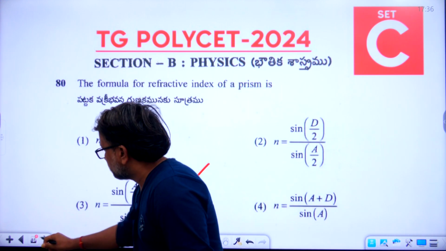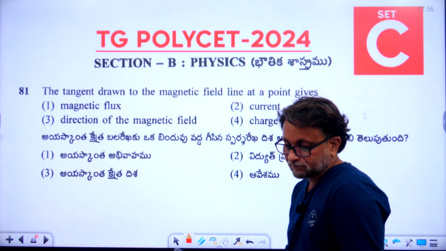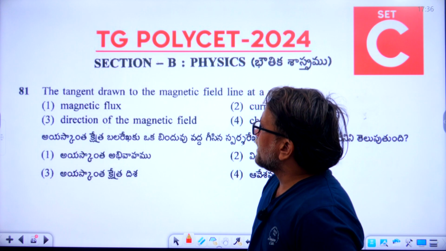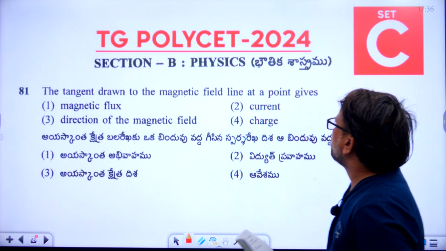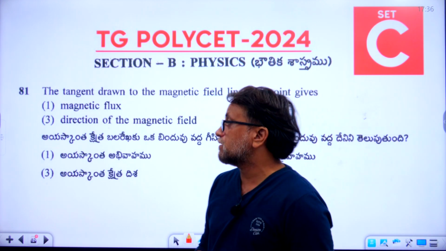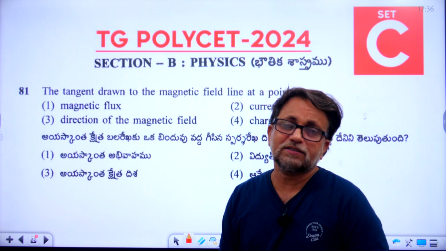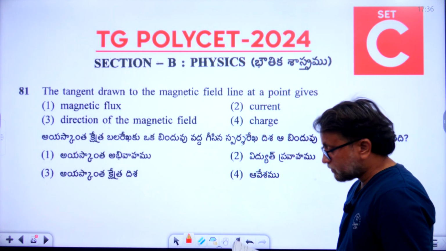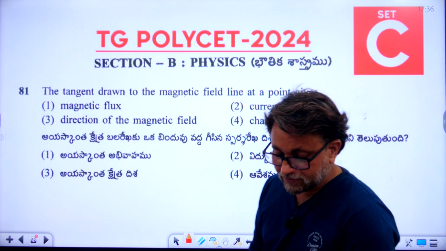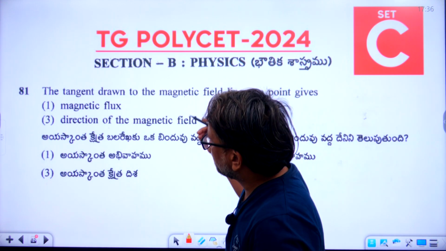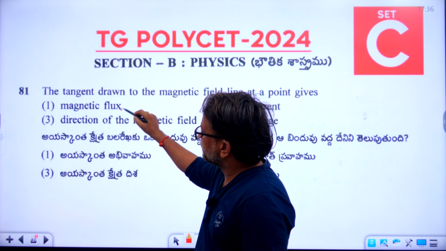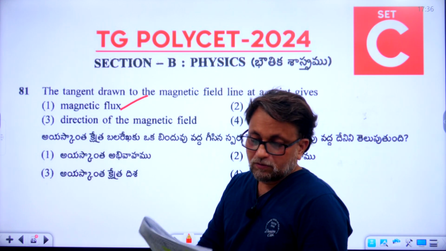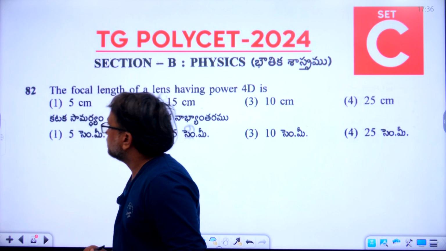Now let's go to the 81. The tangent drawn to the magnetic field line at a point gives. What is the right answer for 81st question? So the right answer is magnetic flux. So first option is the right answer. Okay students, please follow the key.